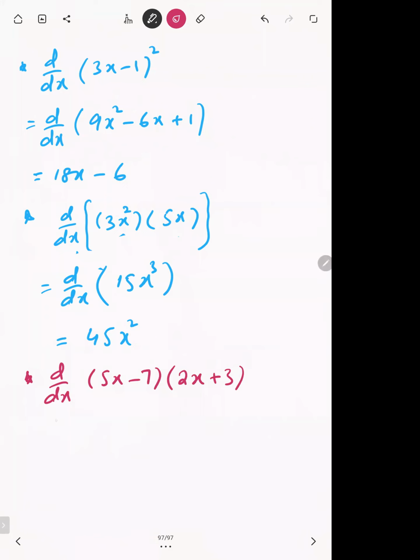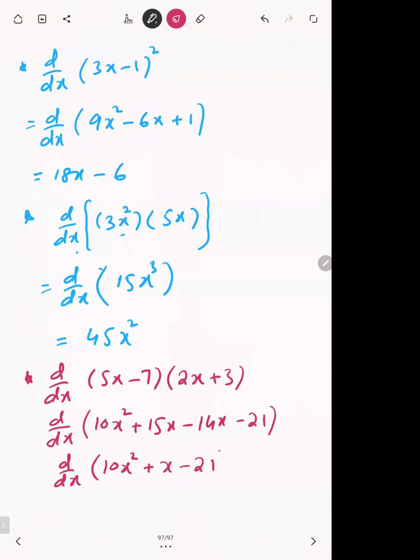So we don't differentiate in this step. First, we will multiply them. If you multiply them, you will get 5x into 2x, 10x squared. 5x into 3 is 15x, minus 14x, minus 21. We can simplify: 10x squared plus 15x minus 14x is plus 1x, minus 21.